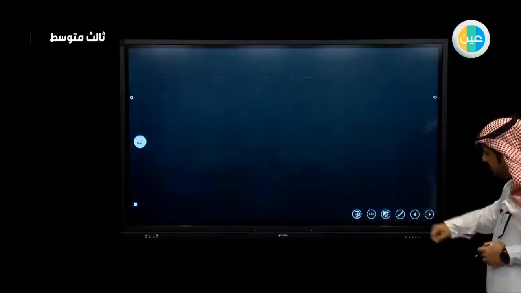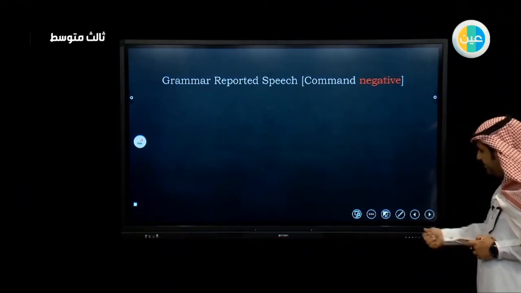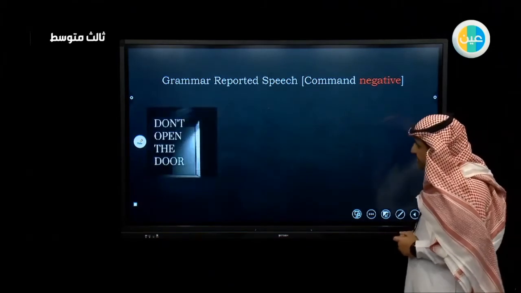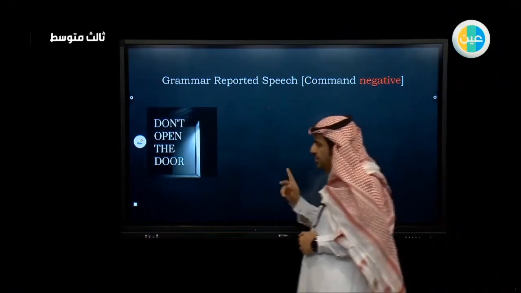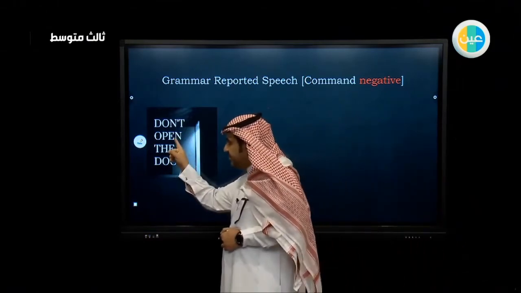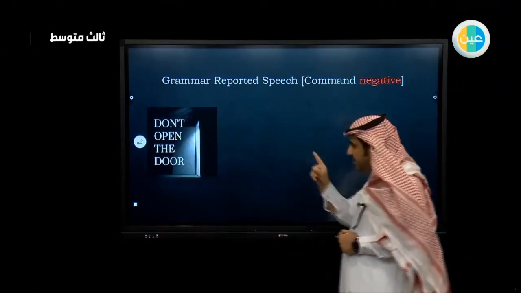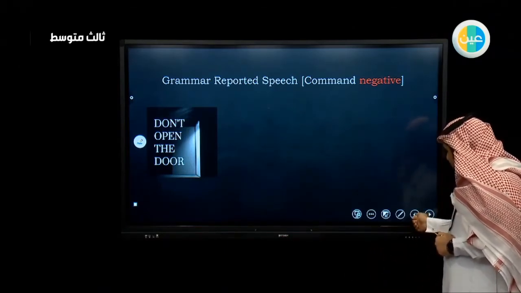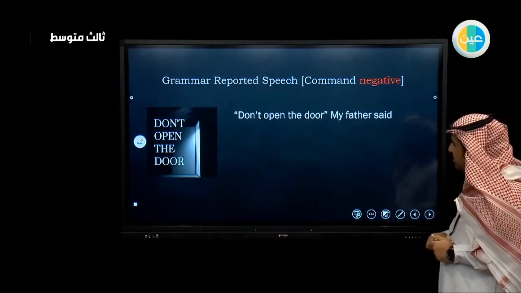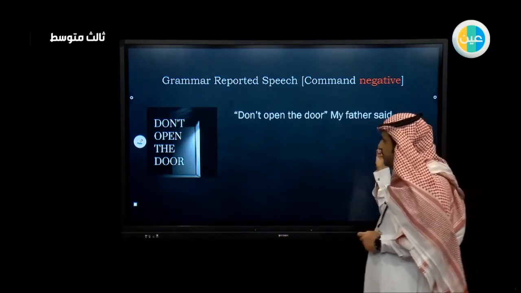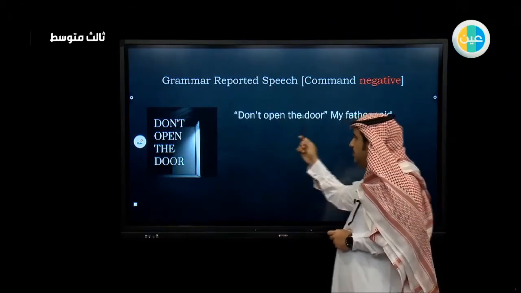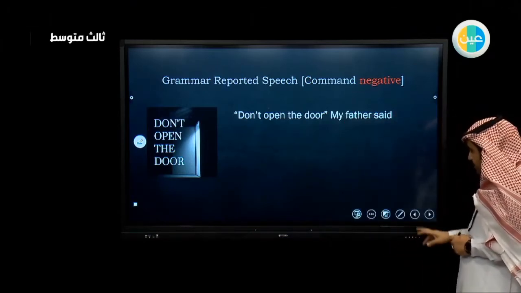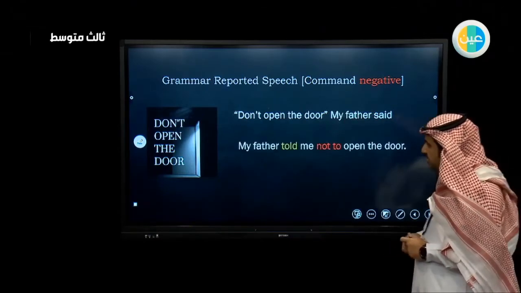All right, what about the negative commands? If I say, for example, "Don't open the door." This is a negative sentence. This is a negative command, actually. So what if someone told me not to open the door? For example, my father said, "Don't open the door." What will I do in this sentence?